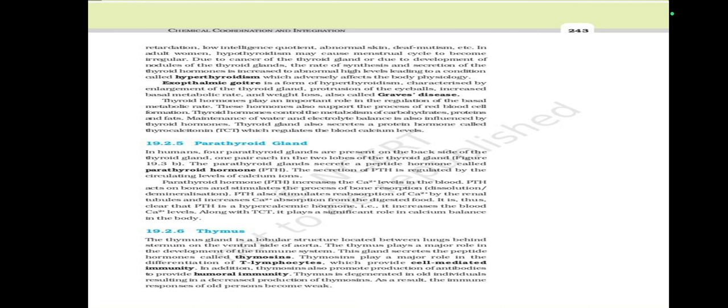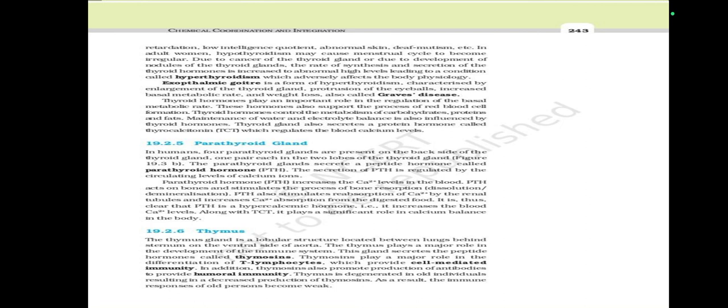They also control the metabolism of carbohydrates, proteins, and fats. Maintenance of water and electrolyte balance is also influenced by thyroid hormone. The thyroid gland also secretes a protein hormone called thyrocalcitonin, TCT, which regulates the blood calcium level. Parathyroid gland: in humans, four parathyroid glands are present on the back side of the thyroid gland, one pair each in the two lobes of the thyroid gland.